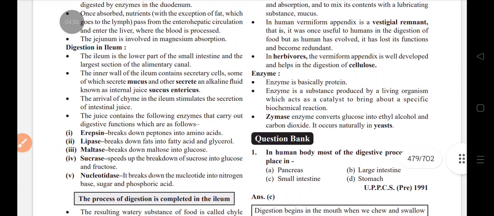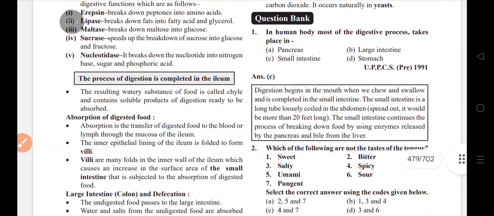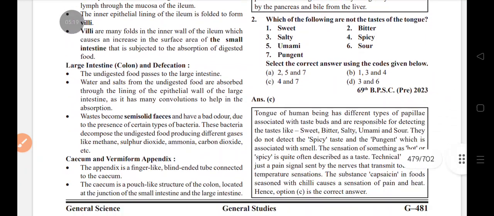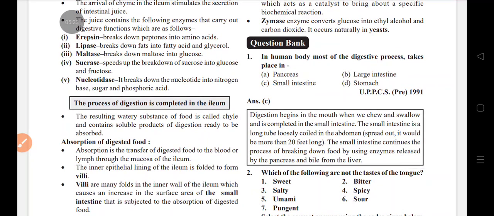Erepsin break down peptone into amino acid, lipase break down fat into fatty acid and glycerol. Maltose into glucose. Sucrose break down sucrose into glucose and fructose. Nucleotides break nucleotide into nitrogen base, sugar and phosphoric acid. Colonidification. In human body, most digestive process take place in small intestine.